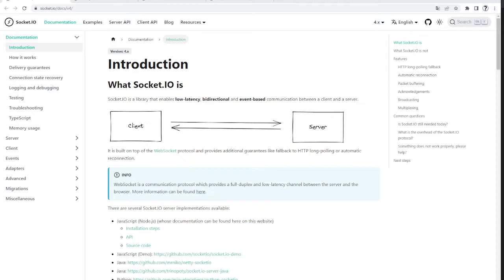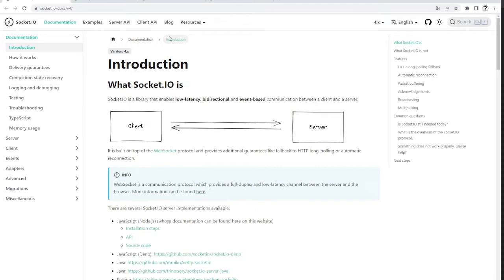First of all, what we need is Socket.io. So what is Socket.io? You can find out in the Socket.io documentation. It's a library that enables low latency, bidirectional and event-based communication between a client and a server.